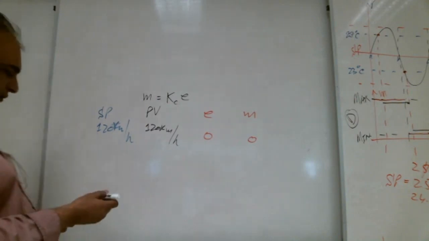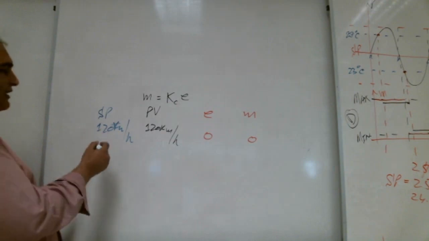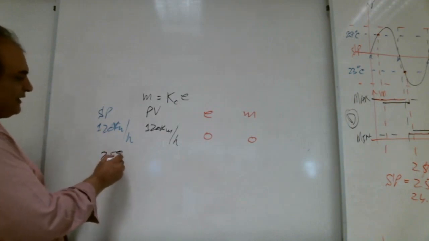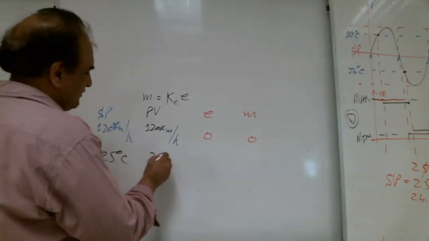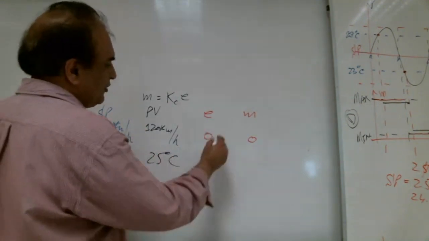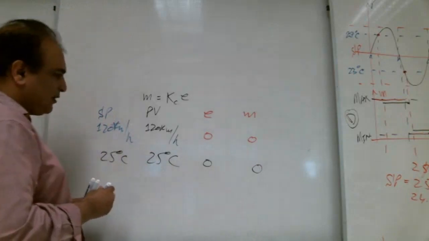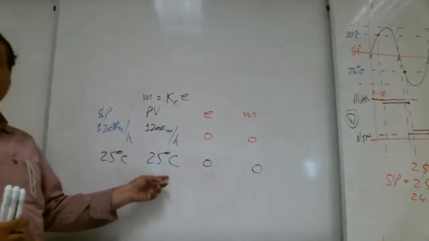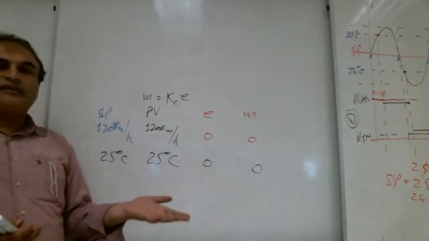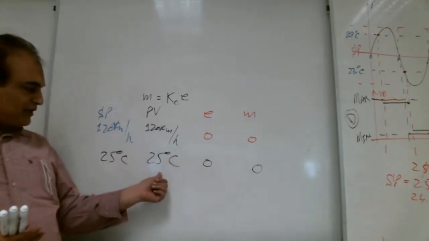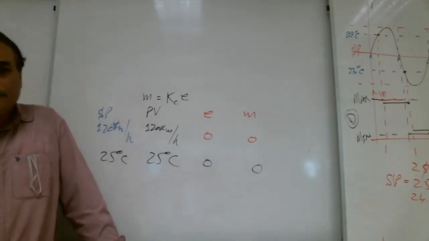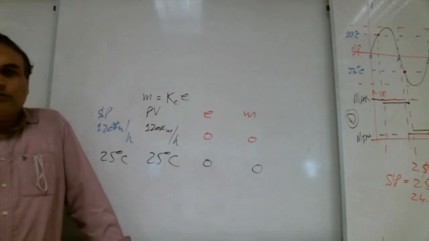Another example. For example, our set point is 25 degrees centigrade in this room. As soon as the PV reaches 25 degrees centigrade, error is 0, so output should be 0. Is it possible to keep the temperature at 25 degrees centigrade when the output of the controller is 0? So no cold air is coming. Is it possible, Shabab? No. Lot of brothers are writing no, it is not possible.